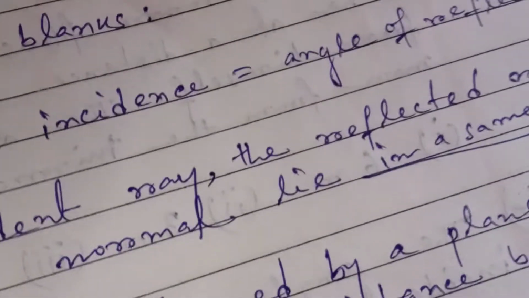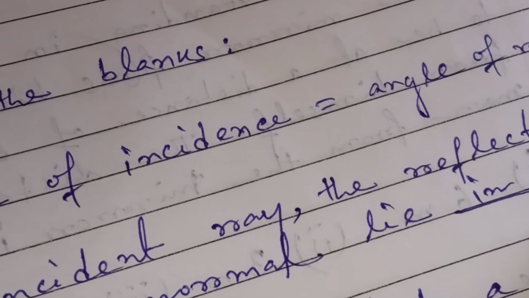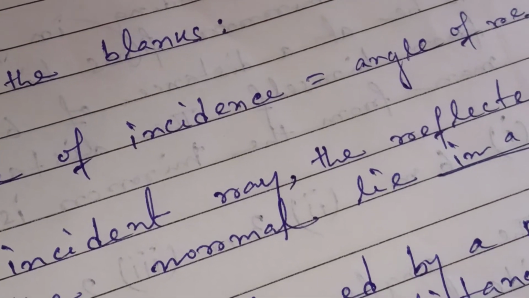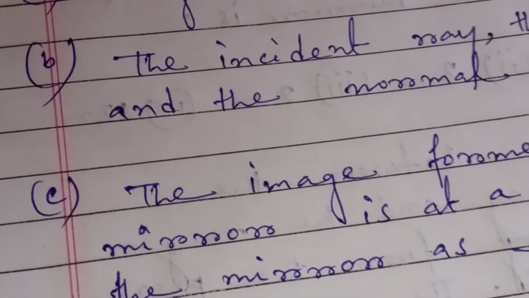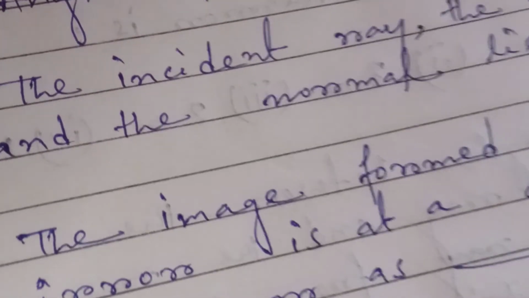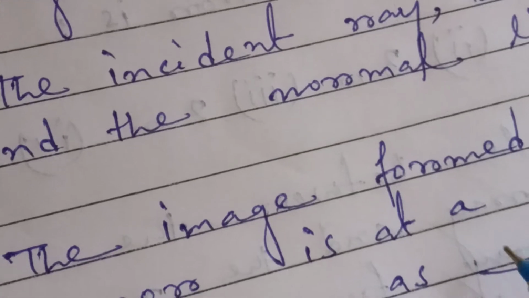This is another law of reflection. The incident ray, reflected ray and the normal at the point of incidence all lie in the same plane. Now question number C. The image formed by a plane mirror is at a distance behind the mirror as the object is in front of it.